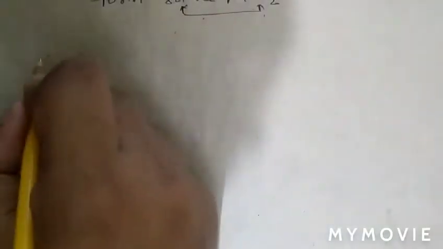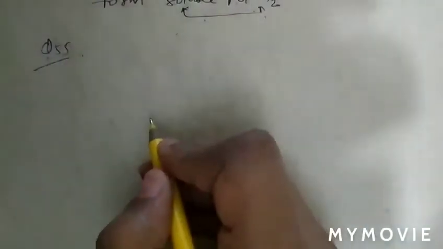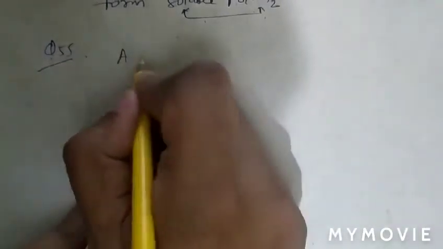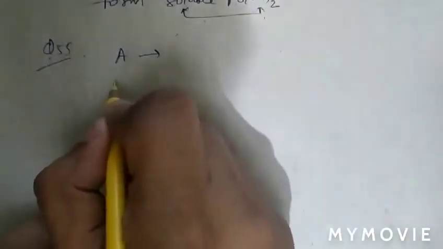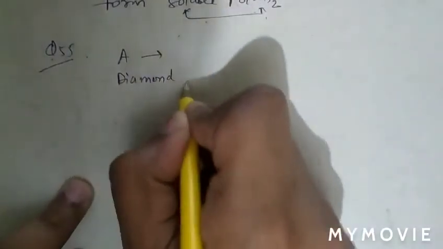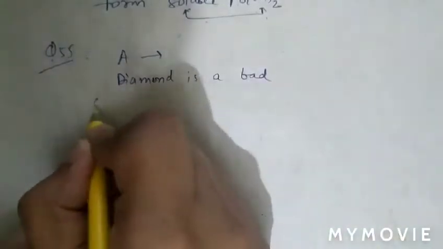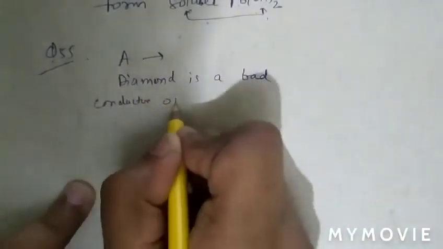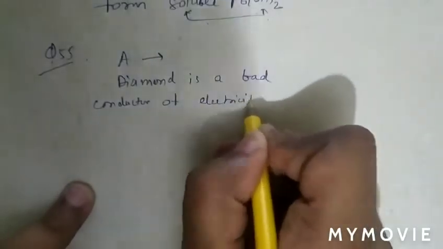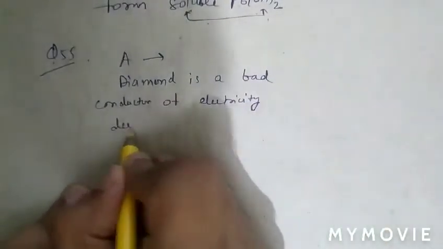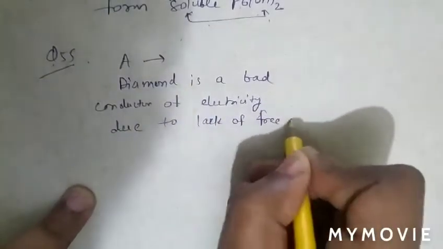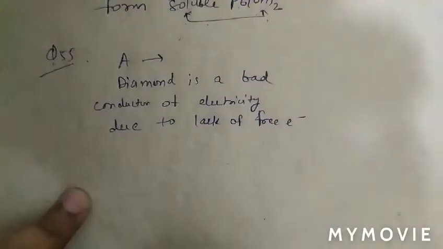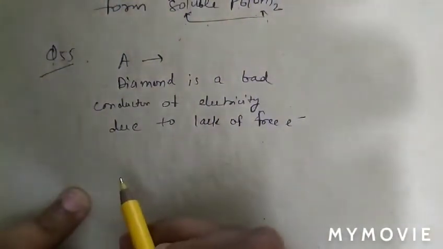Question number 55, what is given there? Assertion is diamond is a bad conductor of electricity. Yes, we know diamond is a bad conductor of electricity due to lack of free electrons. As there is no free electron in case of diamond, hence diamond is a bad conductor of electricity.